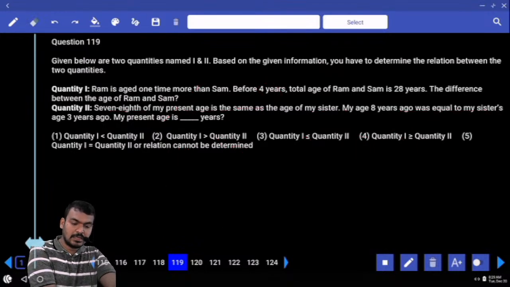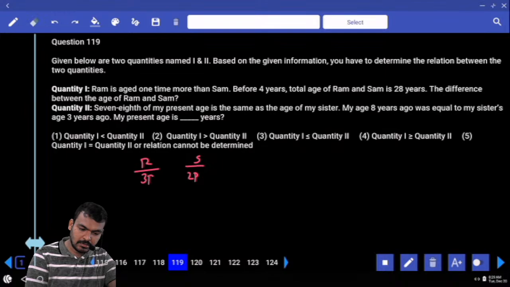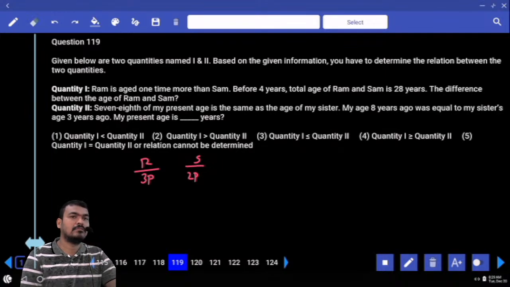Ram is aged one time more than which one? Sham. Means Sham is 2 parts. Ram is how many parts? 3 parts, sir. No. One time more or one time less? One time more.